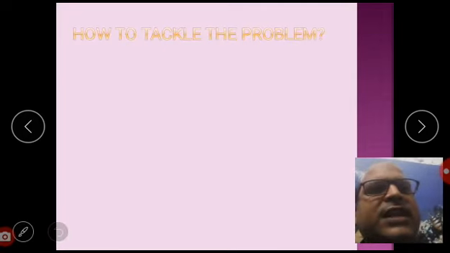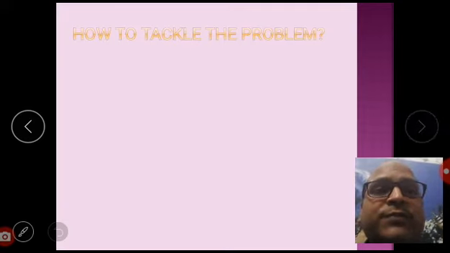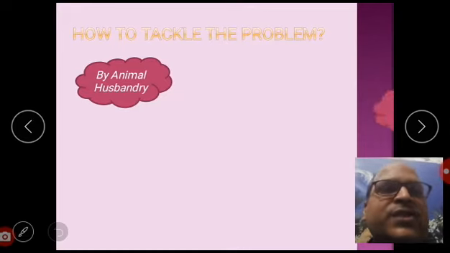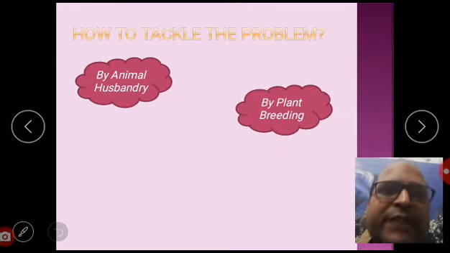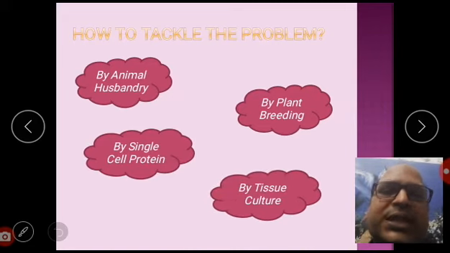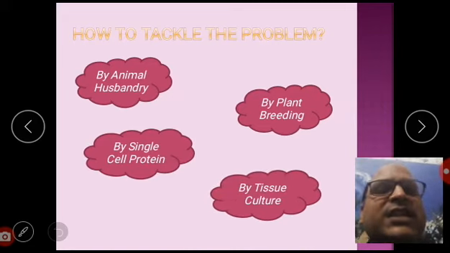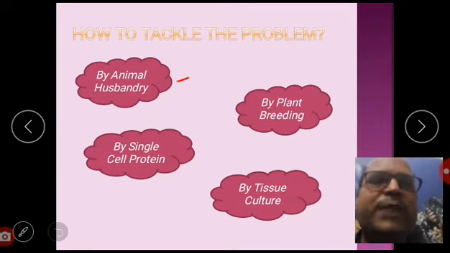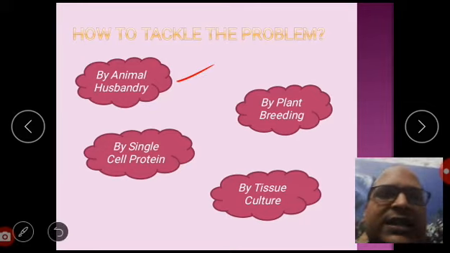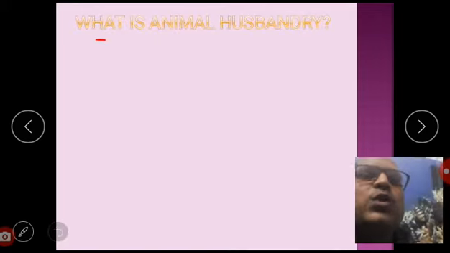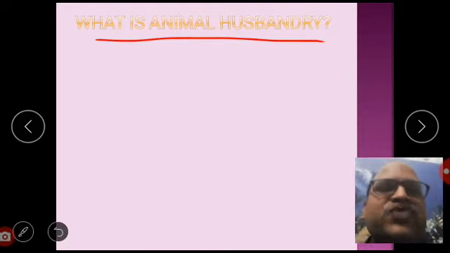Now, how do we tackle the situation? How do we tackle the problem? We can tackle this by animal husbandry, by plant breeding, by single cell protein, and by tissue culture. Dear students, these things we have to discuss in detail. So in part 1 we will deal with only one thing, that is animal husbandry. Dear student, we are going to learn what animal husbandry is.